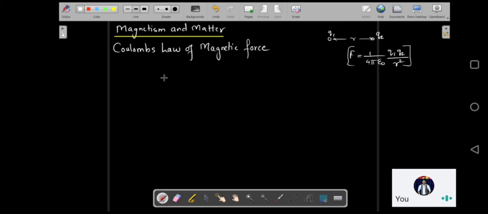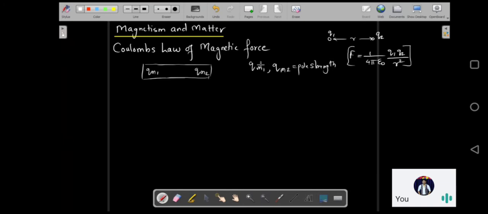Supposing this is my bar magnet, and I have pole strength as QM1. That is the magnetic charge, we call it. The suffix M stands for magnetic, Q is a charge. So magnetic charge 1 and magnetic charge 2. These are called the pole strengths. QM1 and QM2 are the pole strengths.